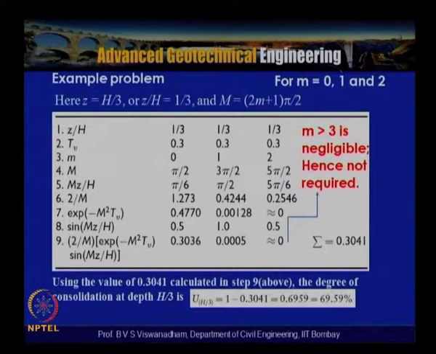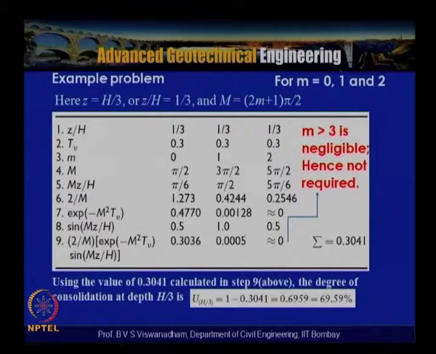For different values of m, if m is equal to 0, then capital M is pi by 2. For m equal to 1, it is 3 pi by 2, and for m equal to 2, it is 5 pi by 2. So this capital M value is pi by 2, 3 pi by 2 and 5 pi by 2.